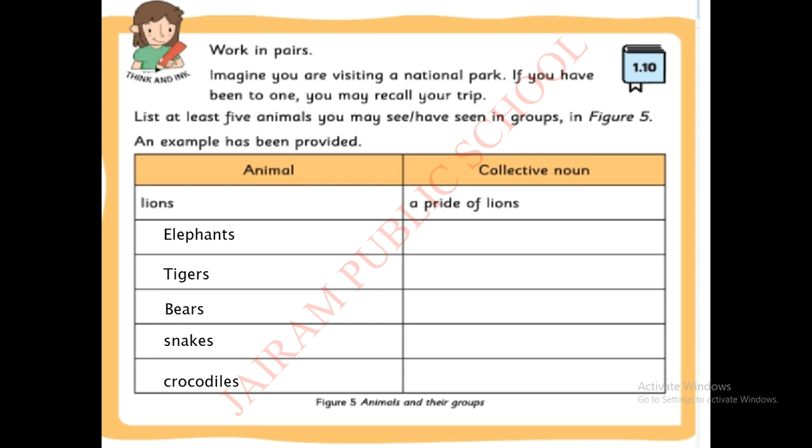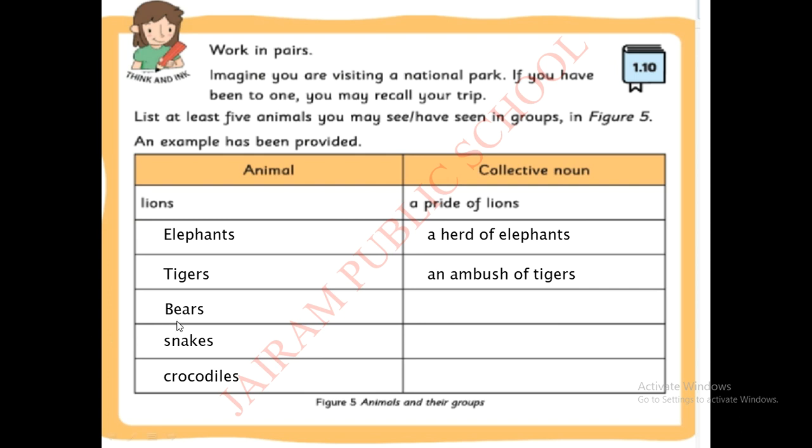Okay, I just imagine myself. Now we are going to see the collective noun for elephants. What are they? A herd of elephants. Next, tigers. What is the collective noun for tigers, children? Do you know? Here it is. An ambush of tigers. What is it? An ambush of tigers.